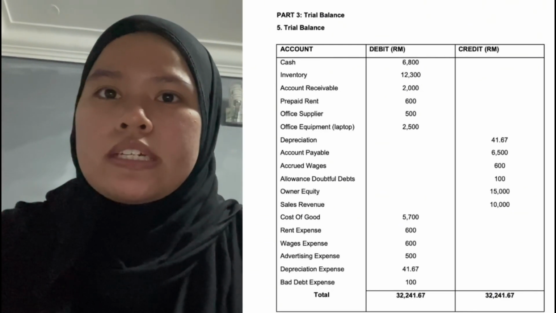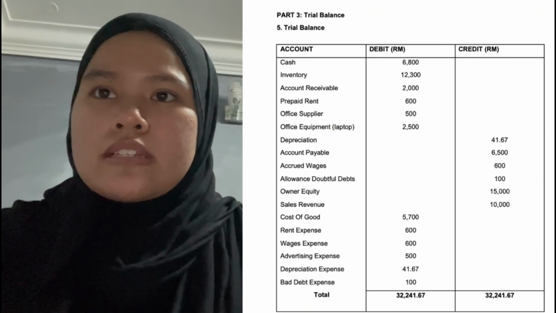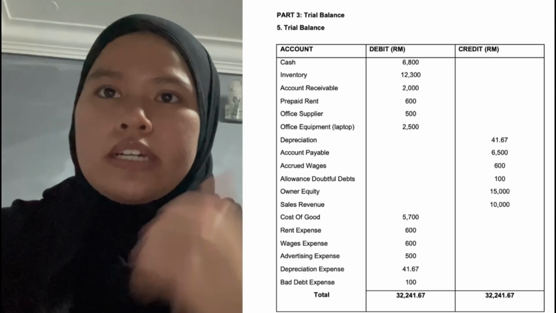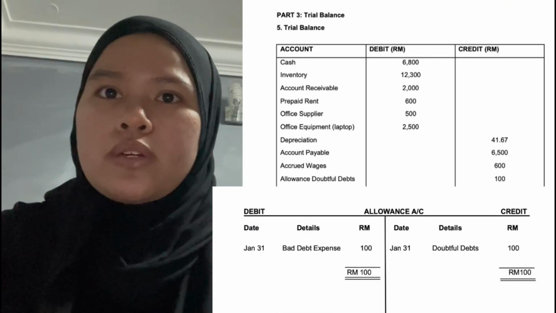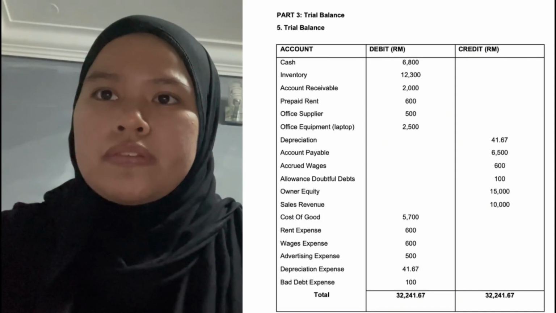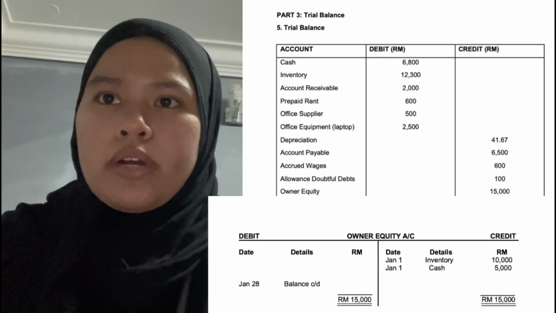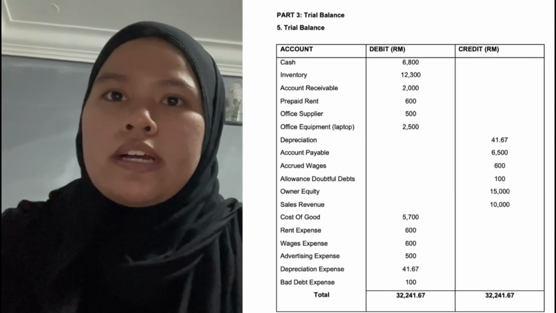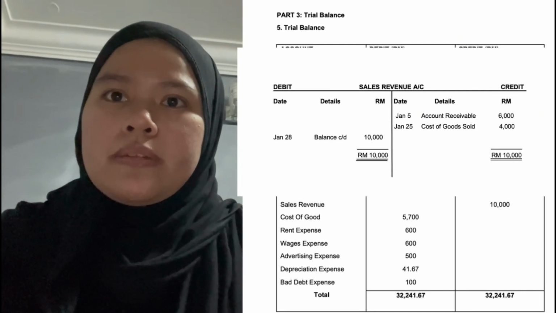Then the next one is allowance doubtful debts, also on the credit side, 100. How do we get 100? So here I show you on the ledger account. Then the next one is owner equity, 15,000. We also got it in the ledger account from the part 1 question. Then sales revenue, also 10,000. We got it from the ledger account from the part 1.